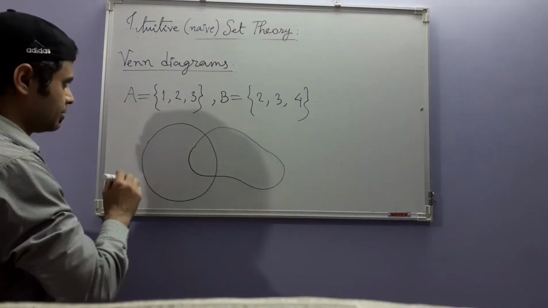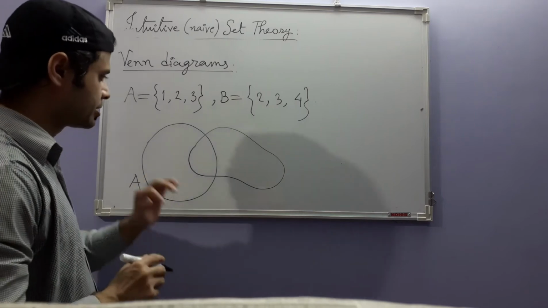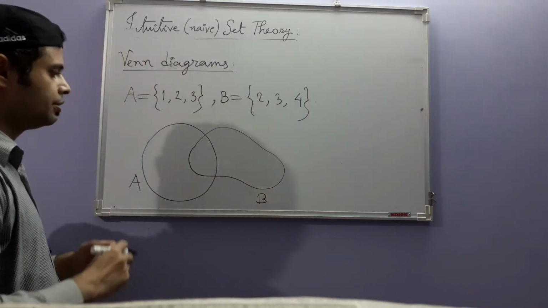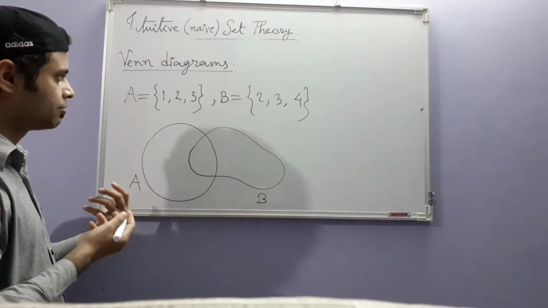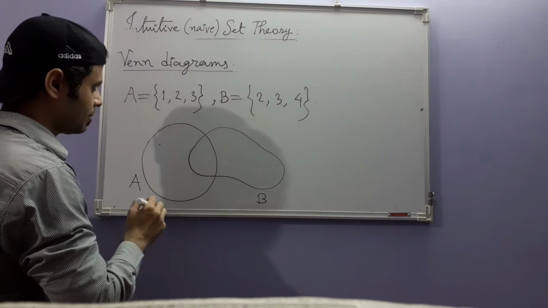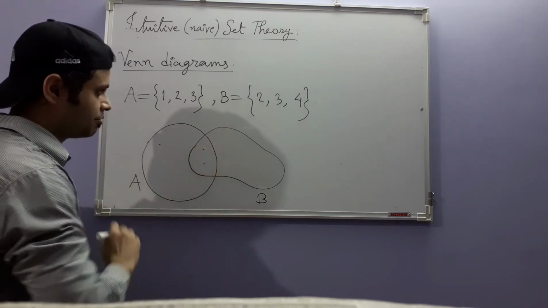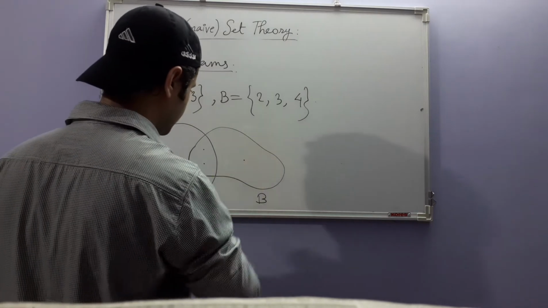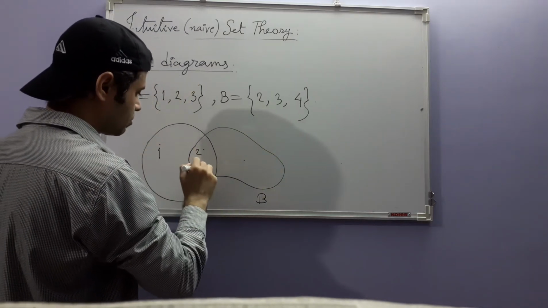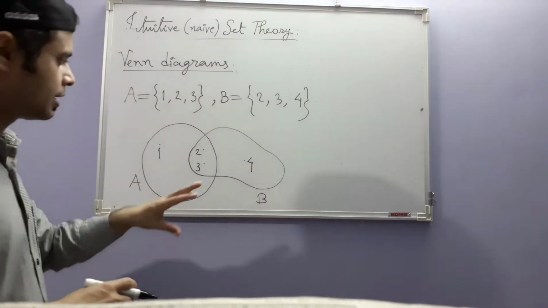We will come to that. So what I am saying is that A represents this set and B represents this set. Inside these sets, we are going to draw the elements or show them as points. But let me first write it and then I will tell you what it means. 1, 2, 3, 4.